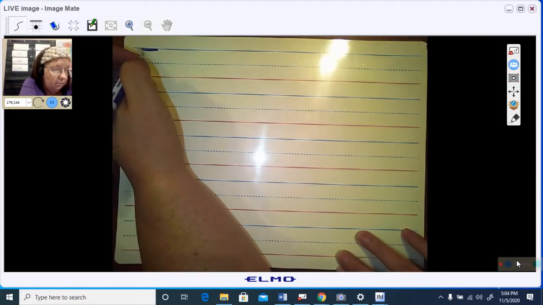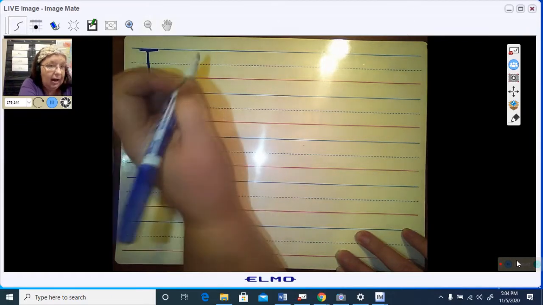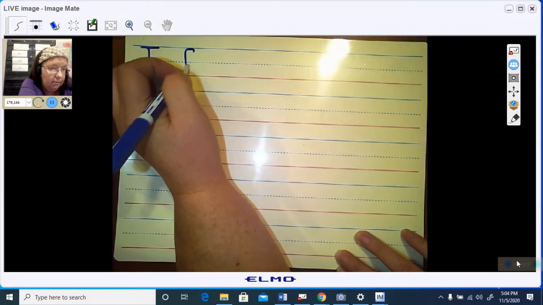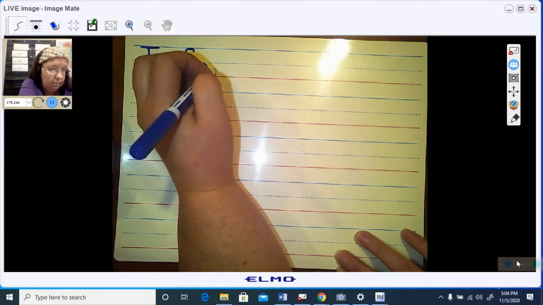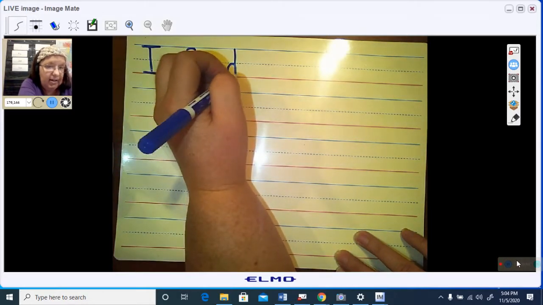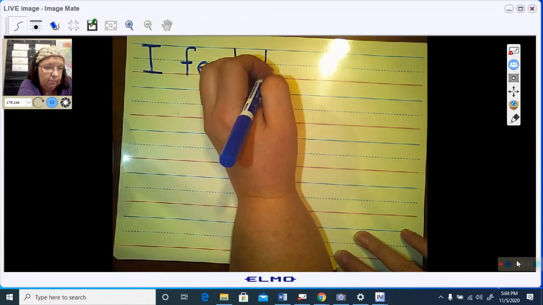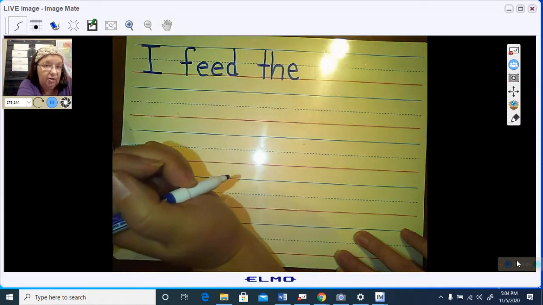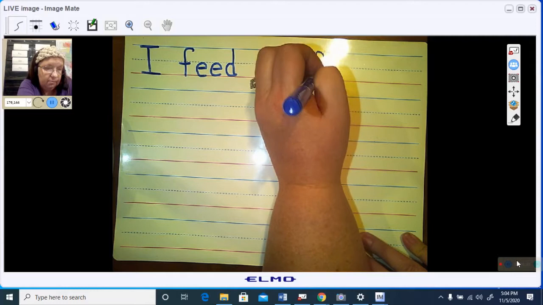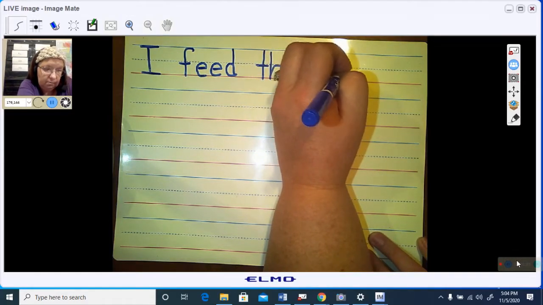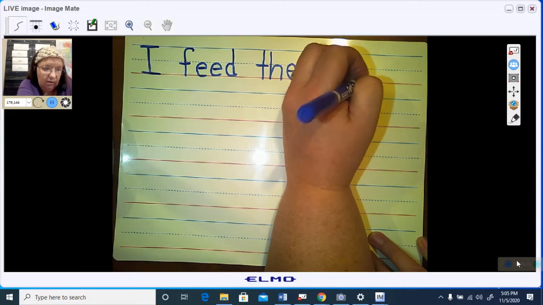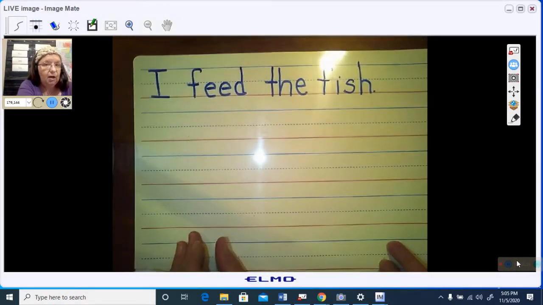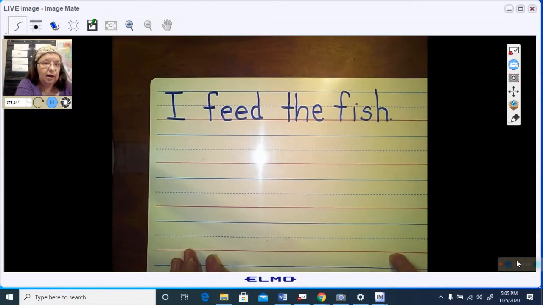So I'm going to write a sentence and we're going to talk about it. I feed. Here's a word that's one of your sight words. The fish. Now, I feed the fish.